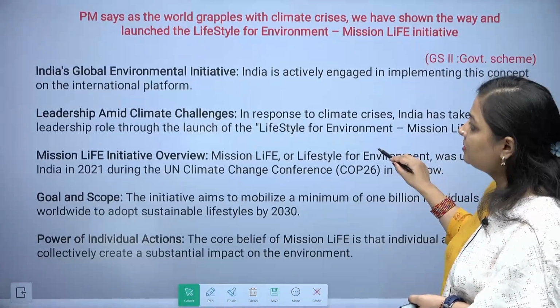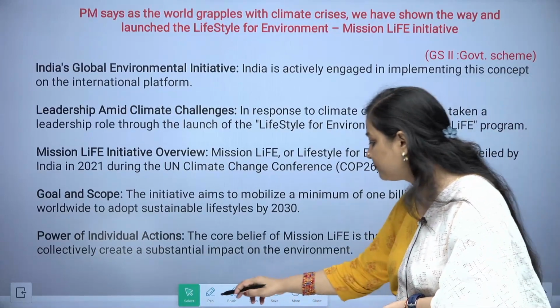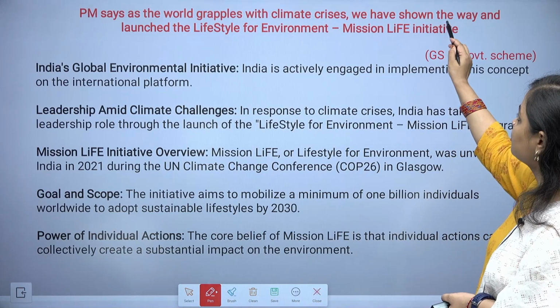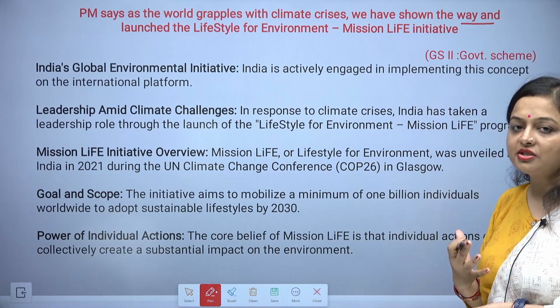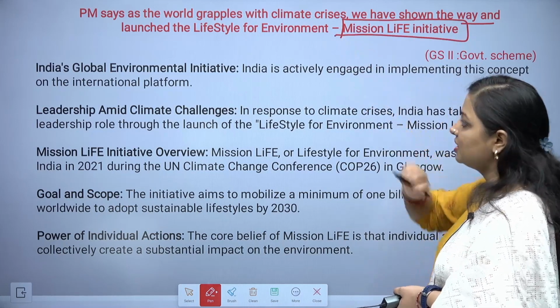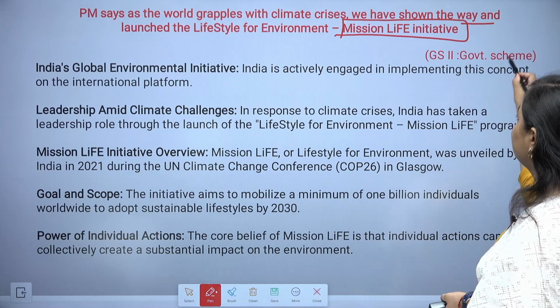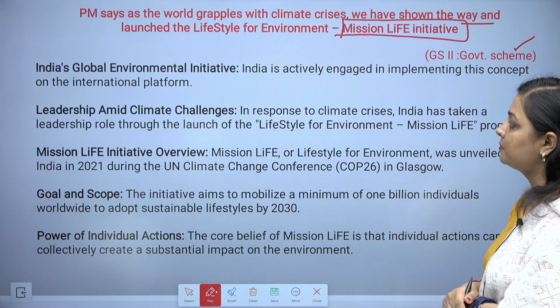Next, the Pradhan Mantri says, as the world grapples with the climate crisis, we have shown the way and launched the Lifestyle for Environment, that is the Mission LiFE Initiative. So we are going to talk about the Mission LiFE Initiative over here. This comes under the government schemes, GS Paper 2.